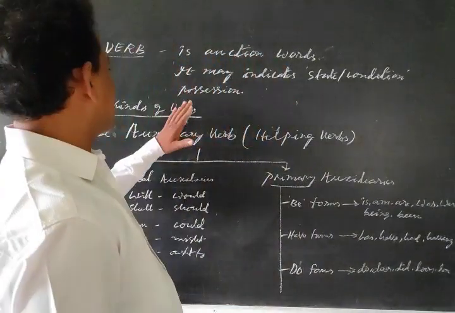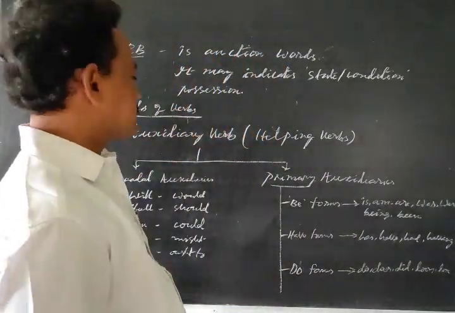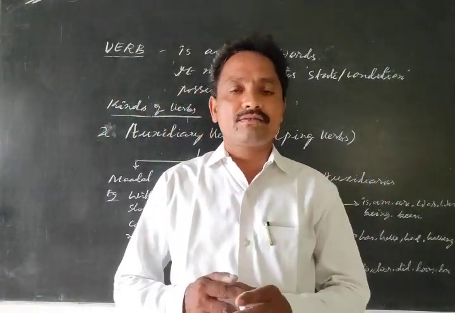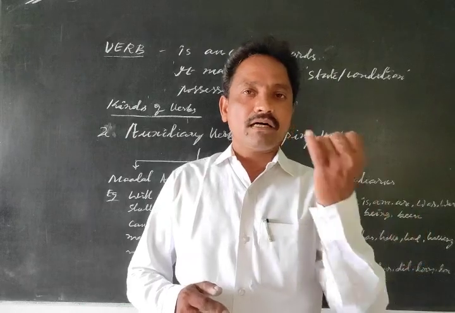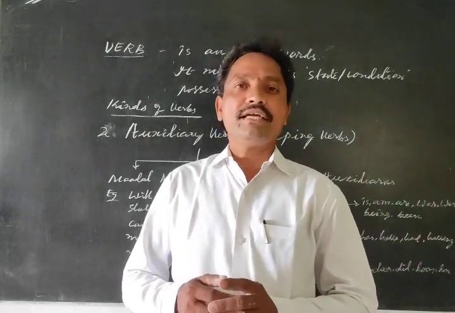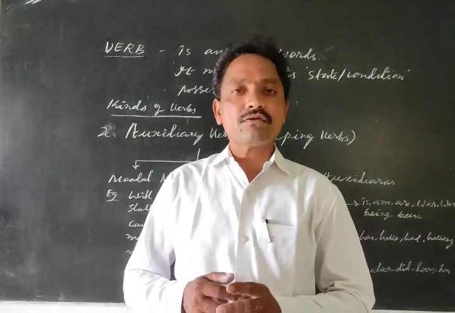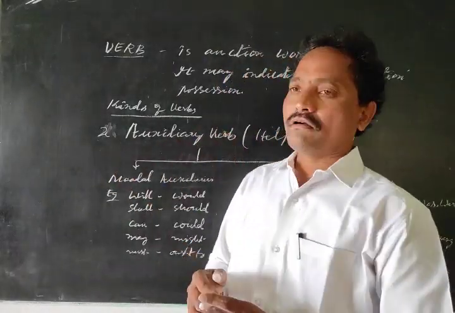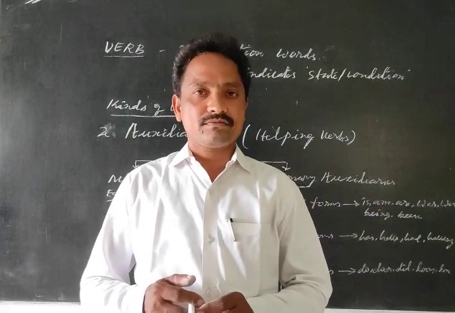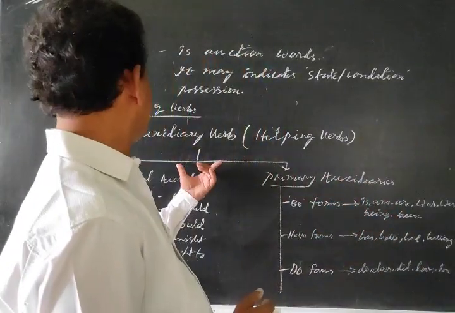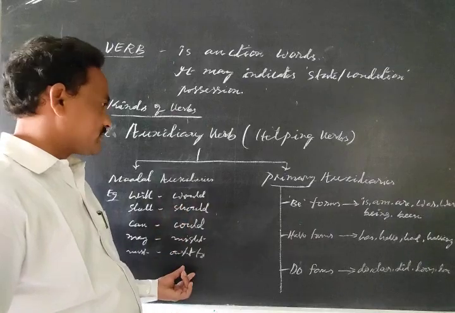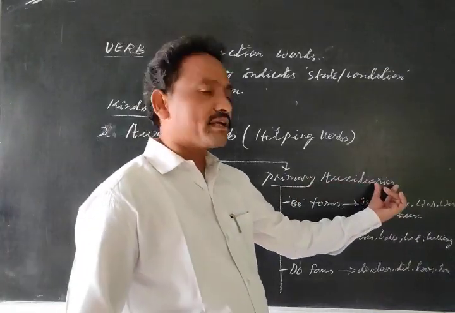Then see once, just turn over. Let me explain. Verb is an action word. There are two kinds: main verb and auxiliary verbs. Main verbs are also called lexical verbs. Auxiliary verbs are also called helping verbs. These are two types: modal auxiliaries, for example will, would, shall, should, etc. Second one is primary auxiliaries.